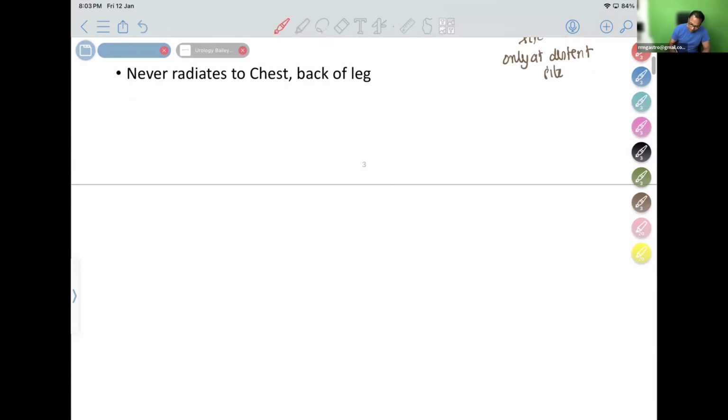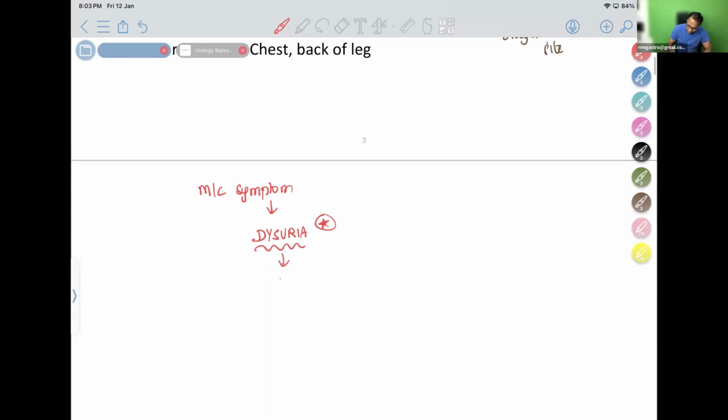And the important symptom, the most common symptom in urinary topics is dysuria. What is dysuria? Dysuria, Bailey says a very interesting definition. It is a pain while passing urine, as if you are passing glass in the urine. The pain will be there during the entire urination. The patients will have burning sensation. It is similar to passing a broken glass through the urethra and the bladder. You have this pain. It is most commonly due to urinary tract infection and rarely due to carcinoma in situ. So most common cause of dysuria is urinary tract infection.